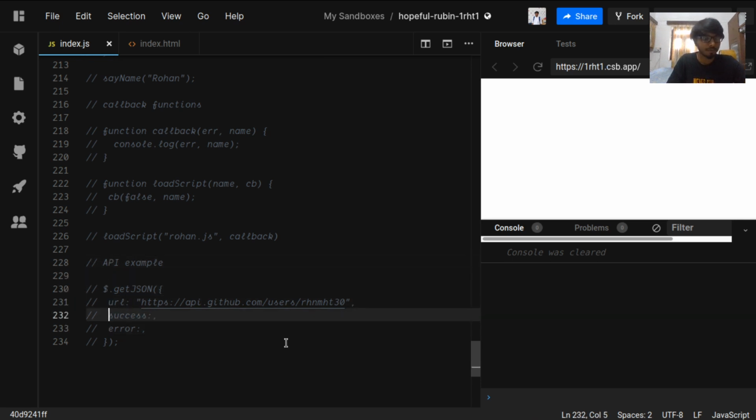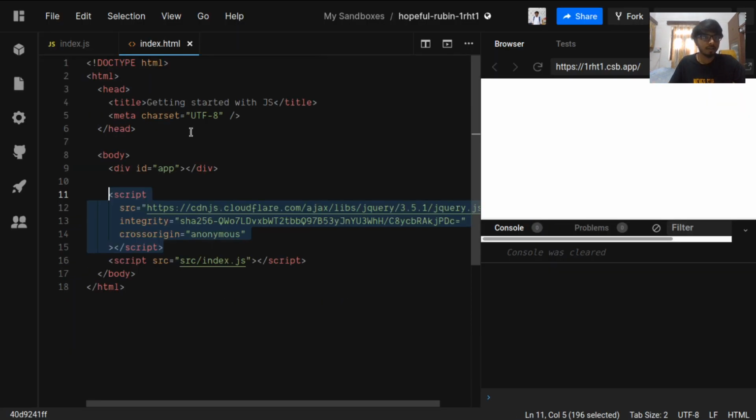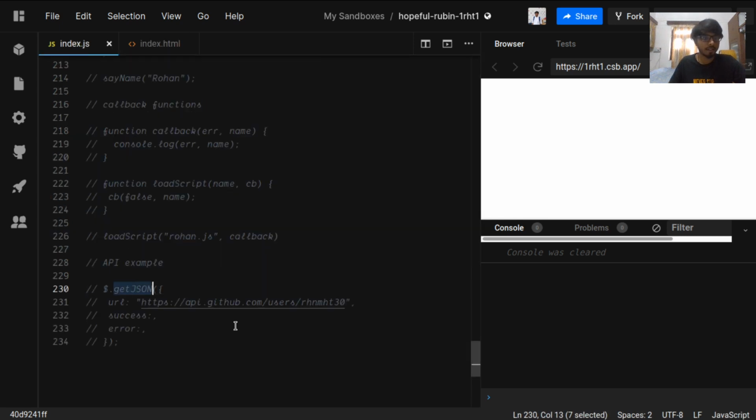So what is happening here? This $ sign is given to us by the script, and it has a getJSON function in it, and it will have the URL in the object, the success function to call whenever it has fetched the contents from this URL, and an error function to call when there is some error.